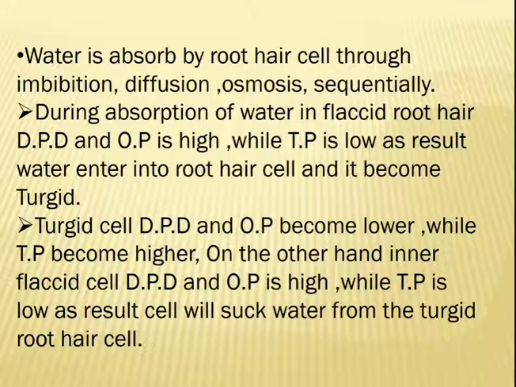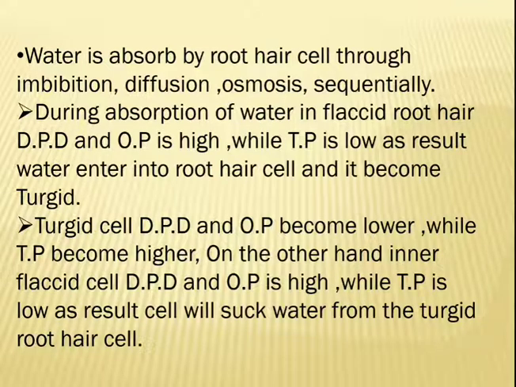After water enters the root hair, its DPD and osmotic pressure become lower and turgor pressure becomes high. Okay, so these are the turgid cells, while the inner cortical cell is flaccid. So its DPD and OP are high and turgor pressure is low. So water moves from the turgid to the flaccid cell. This process takes place simultaneously till the water reaches the xylem vessel for translocation.